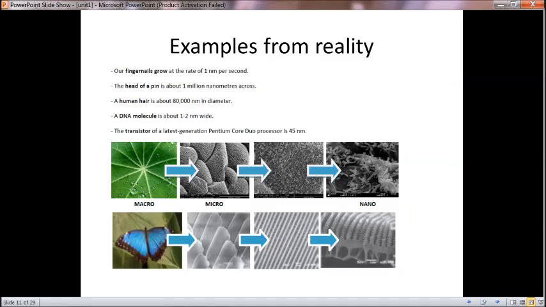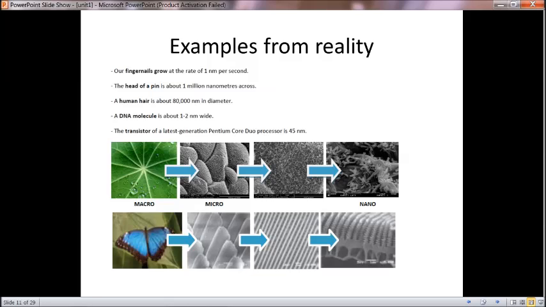From reality, if we see where we are seeing nanomaterials, our fingernails grow at the rate of 1 nanometer per second, and the head of a pin is about 1 million nanometer across. A human hair is about 80,000 nanometer in diameter. A DNA molecule is about 1 to 2 nanometer wide.